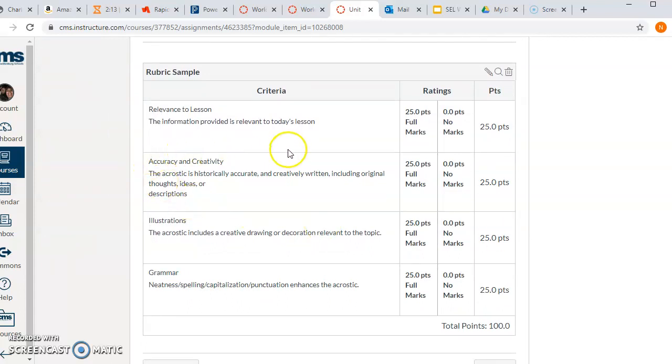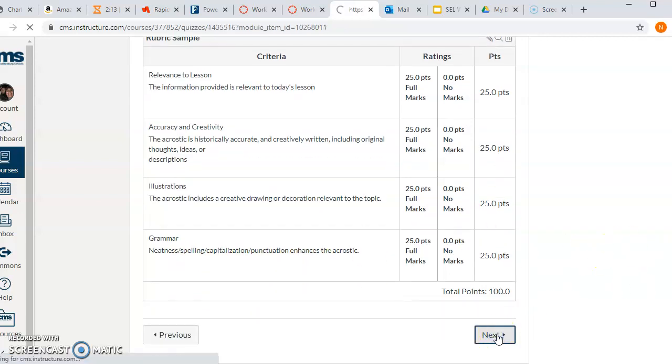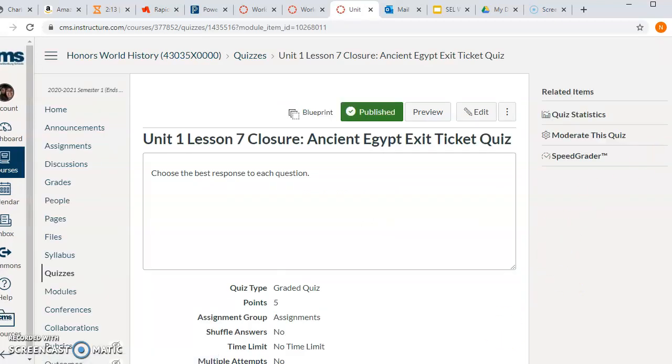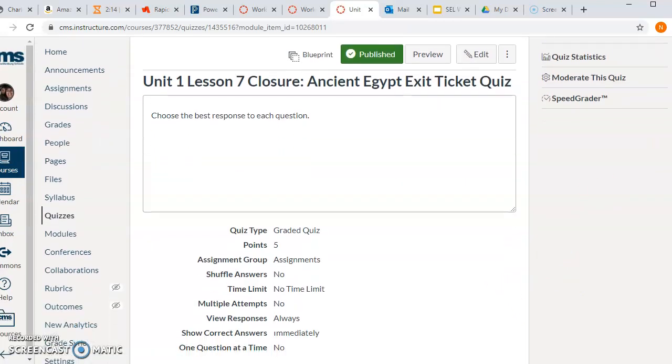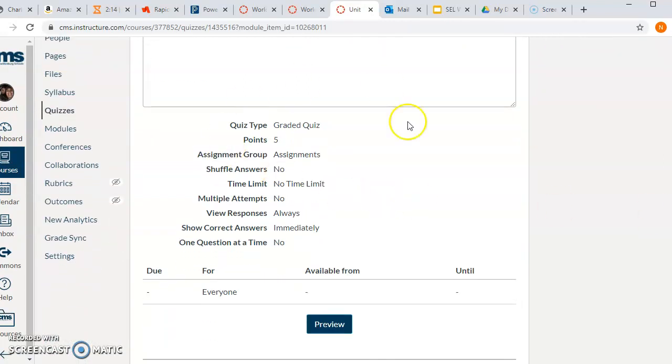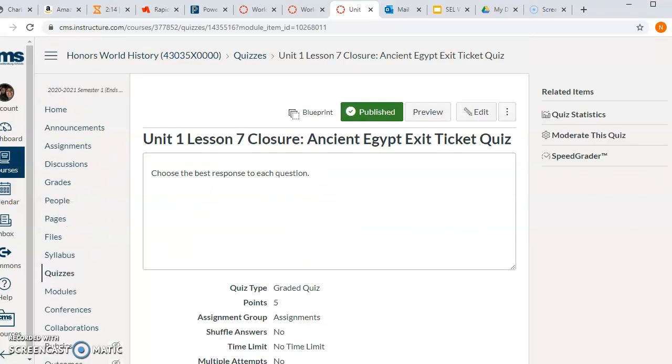So it has to be relevant to Egypt, it has to be accurate and creative, it needs to have the illustrations, and you have to check your grammar. Neatness, spelling, capitalization, punctuation, all of that is necessary. Okay, then click next, which brings you to your exit ticket quiz, and we did this today. You basically read over it, you see you only have 5 points. That means it's probably 5 questions. You click preview and it will open up and you answer the questions to the best of your ability.